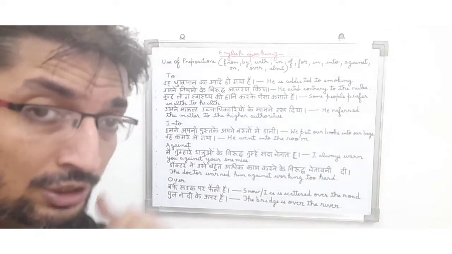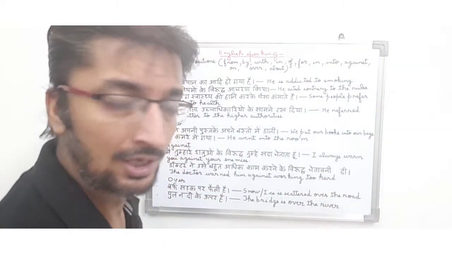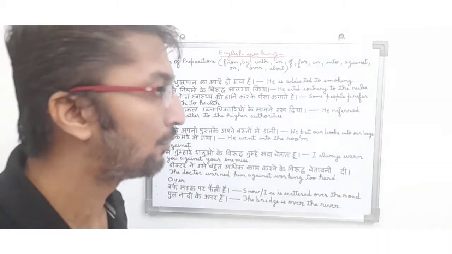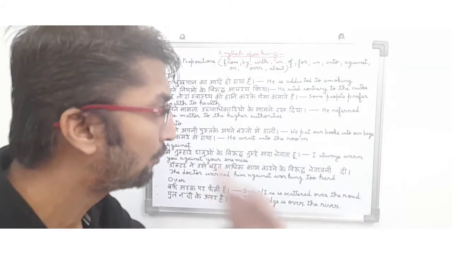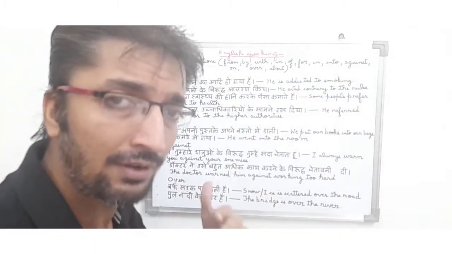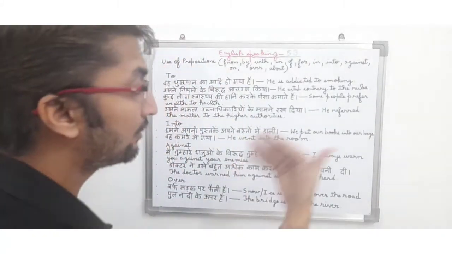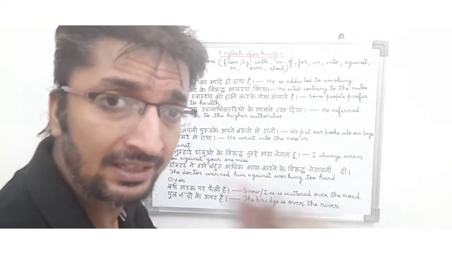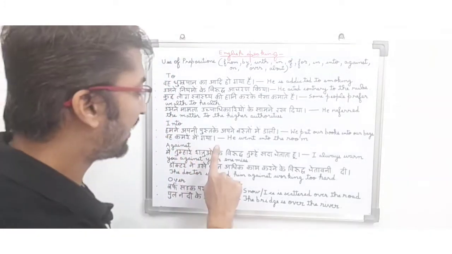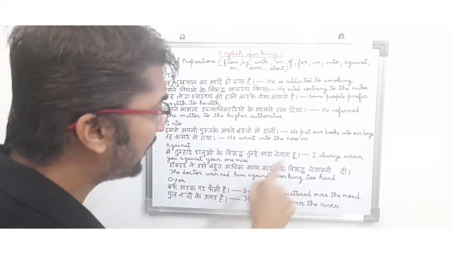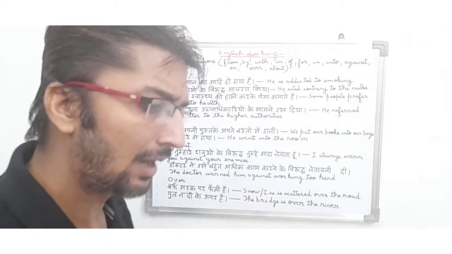Since into is being used in this sentence and into is used before our bags, we will not say that we put our books to our bags, under our bags, at our bags or off our bags. We will say we put our books into our bags because we are putting books into the bag. So into is a preposition being used in this sentence and basically it is a past tense. वह कमरे में गया. So in English it means he went into the room. So in this sentence the person is saying कि वह person अपने कमरे में चला गया.